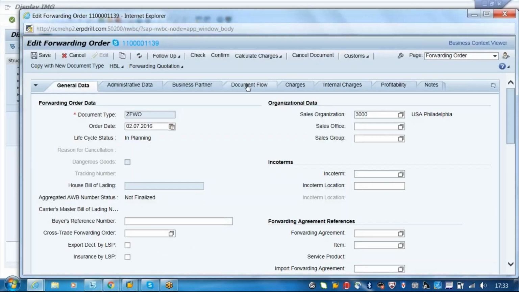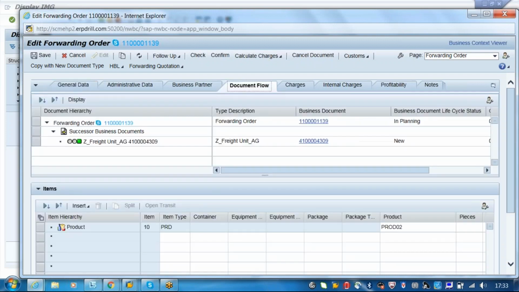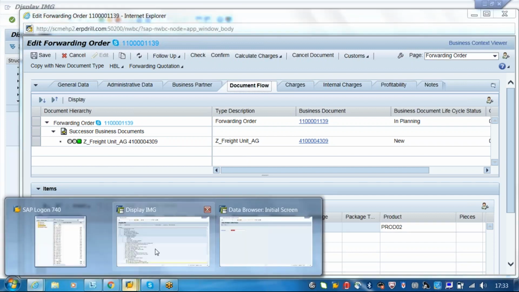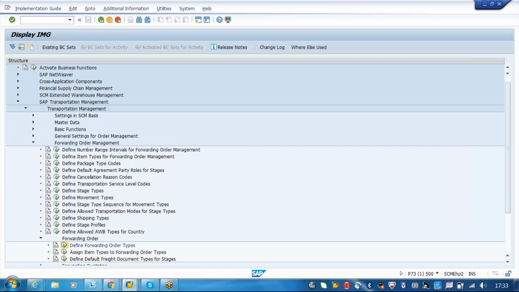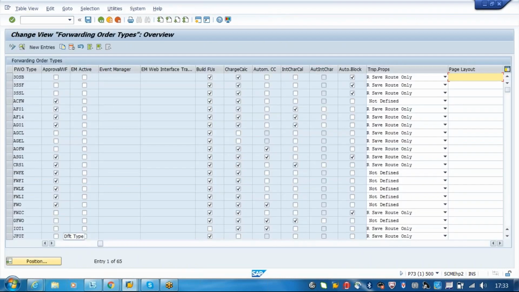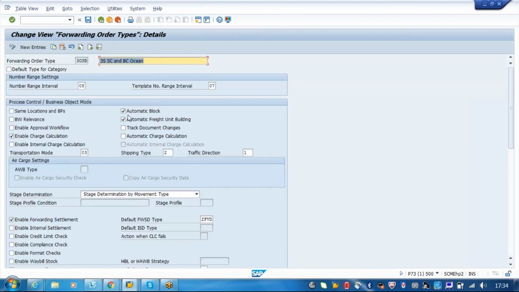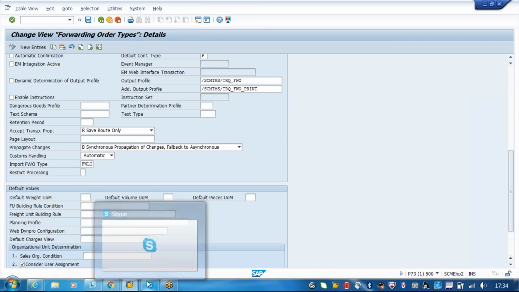Next topic is your document flow. I created just one forwarding order, but the system has automatically created the freight order. Where is the configuration for this? This configuration is here in the forwarding order type, where you tell the system that when a forwarding order is created, a freight order has to be created. The main thing is that you will have the automatic freight unit building rule, and the next one is the freight unit building rule.